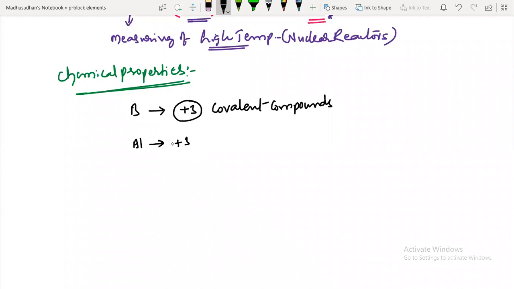And you know that the +1 oxidation state stability increases down the group. What is the reason for that? Inert pair effect. The discussion is already over.